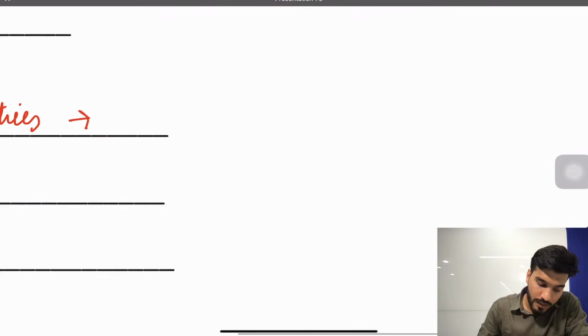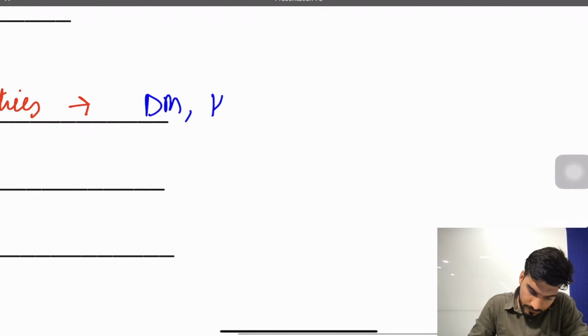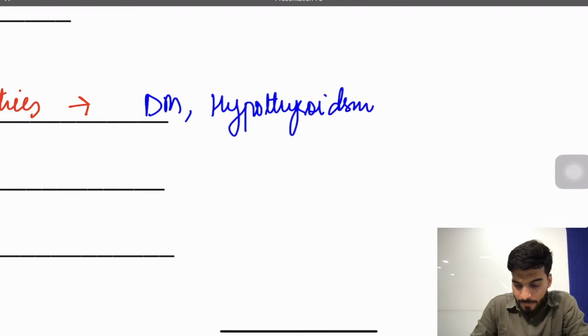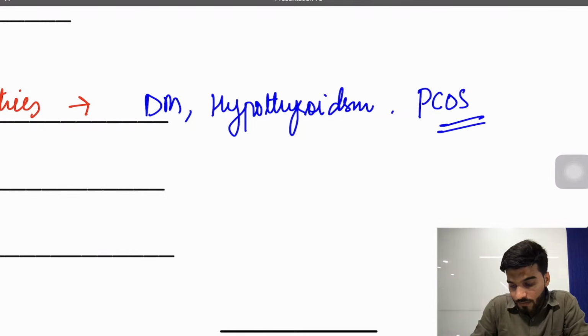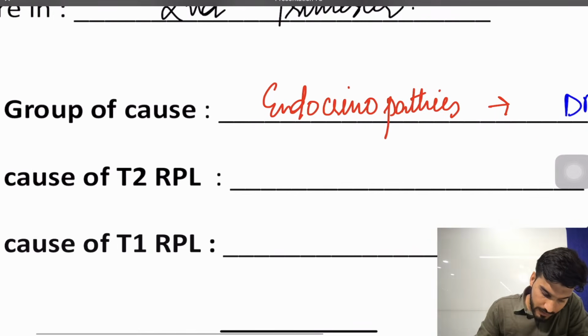So endocrinopathies, what are the disorders? It will include diabetes, hypothyroidism, and PCOS. And remember, the most common endocrinological disorder in a reproductive female is PCOS. Okay, followed by that, the most common cause of second trimester recurrent pregnancy loss.